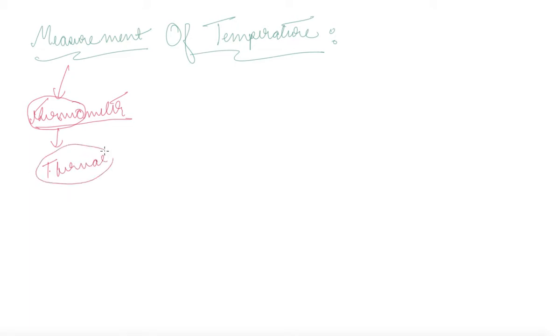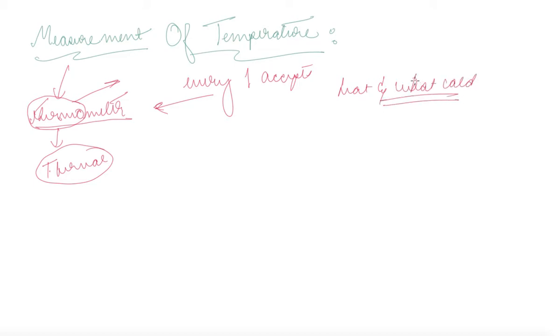So what is the function of temperature, and how do we measure it? What is the criteria that everyone accepts for this particular measurement? Because we can just feel what is hot and what is cold, but how can you measure it? So a criteria was developed to measure temperature.